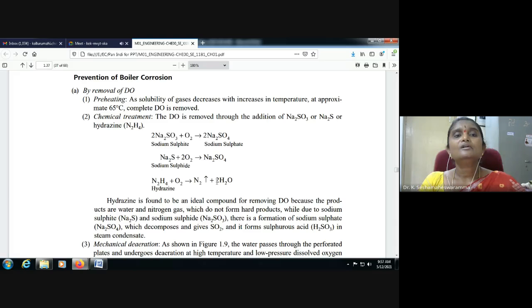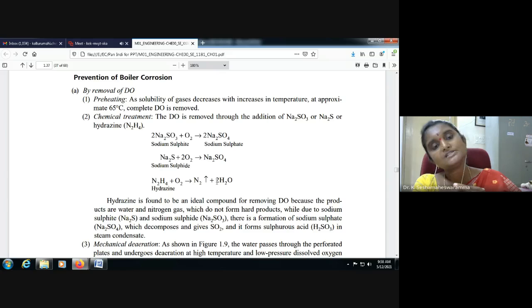Preheating. How will dissolved oxygen be removed? Simply by heating the water, by preheating, the oxygen will be removed, as the solubility of gases decreases with an increase in temperature. Usually, whenever we heat the water to a high temperature, the oxygen concentration in the water decreases. At approximately 65 degrees centigrade, dissolved oxygen will be completely removed. By preheating, we can easily remove the dissolved oxygen.